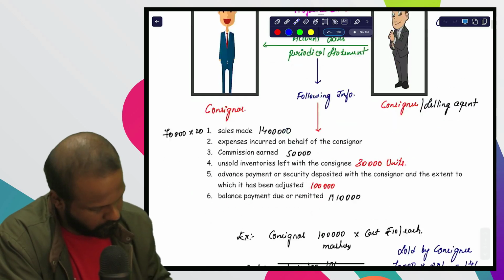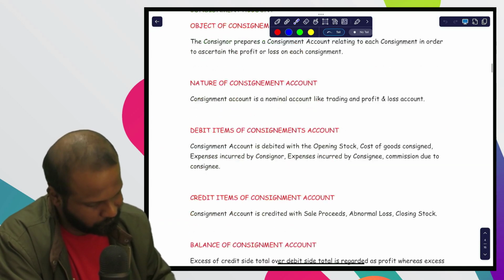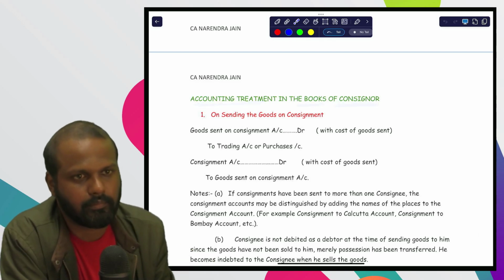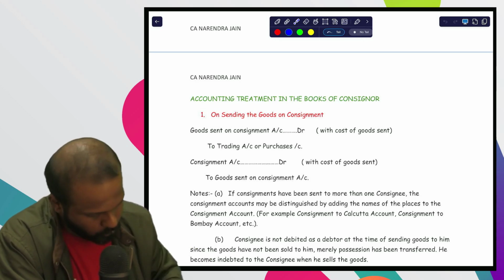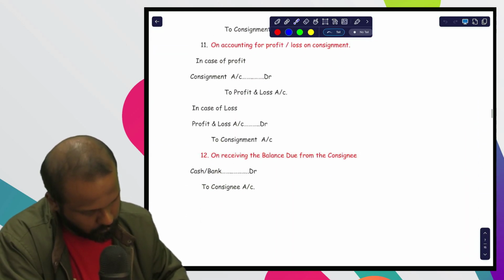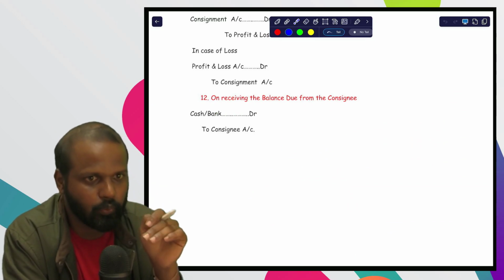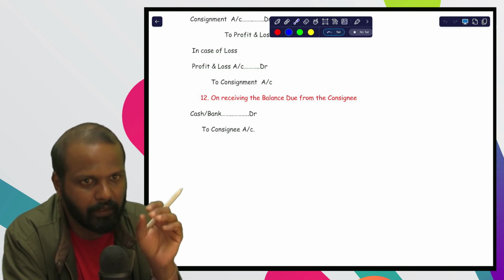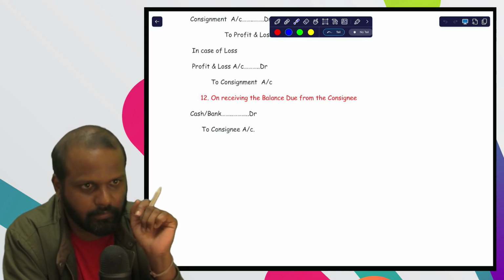So here you can see accounting treatment in the books of consignor. So totally there are 12 journal entries which we need to understand. Once you understand these 12 journal entries, you will be able to do the accounting treatment in the books of consignor. You will be able to find out profit or loss of consignment business. So totally 12 entries we need to understand.